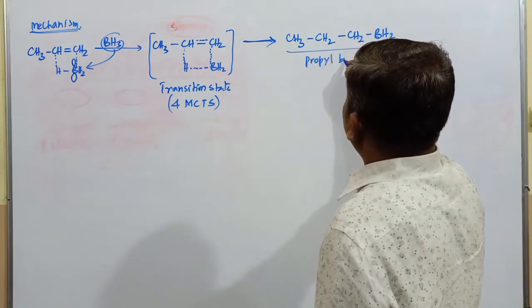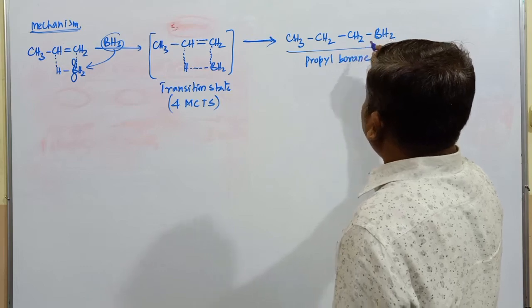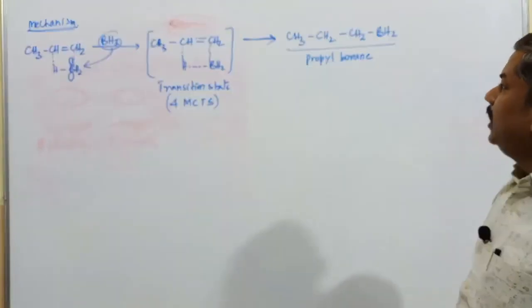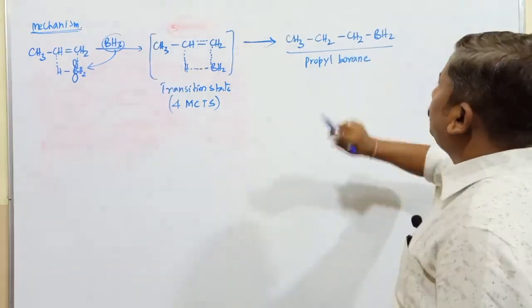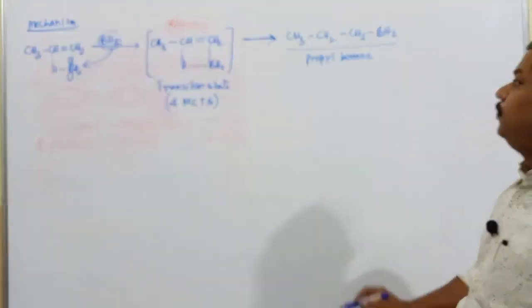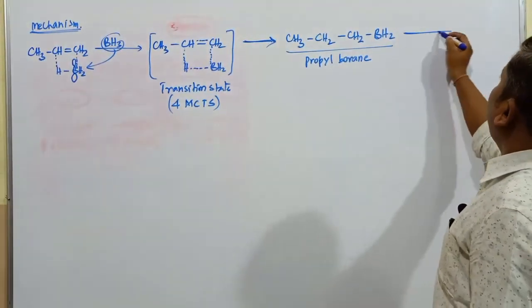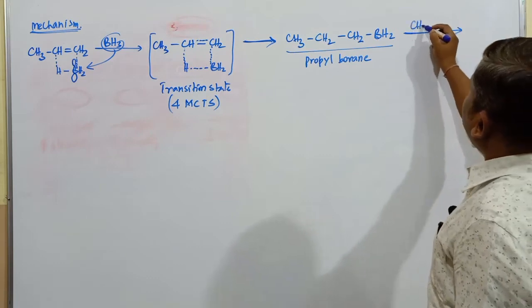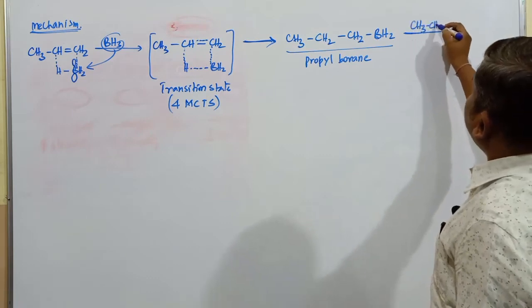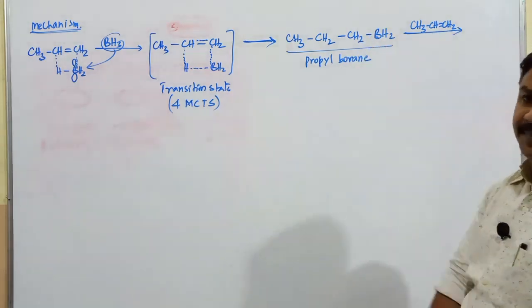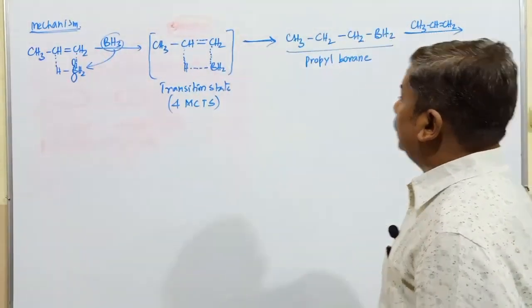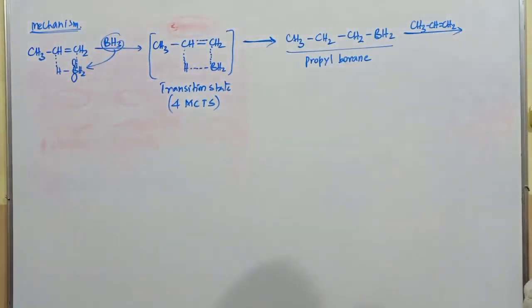It is known as propyl borane. If you take any alkyl group as R, it is called an alkyl borane. Here it is a propyl group, so this compound is called propyl borane. Next, this molecule combines with one more mole of alkene, the same alkene we have used previously.